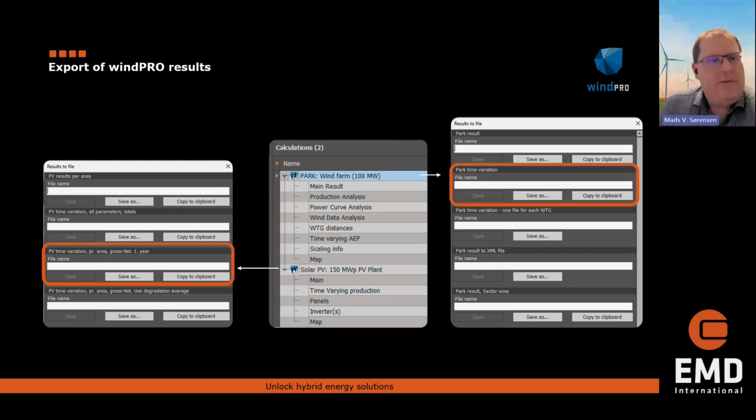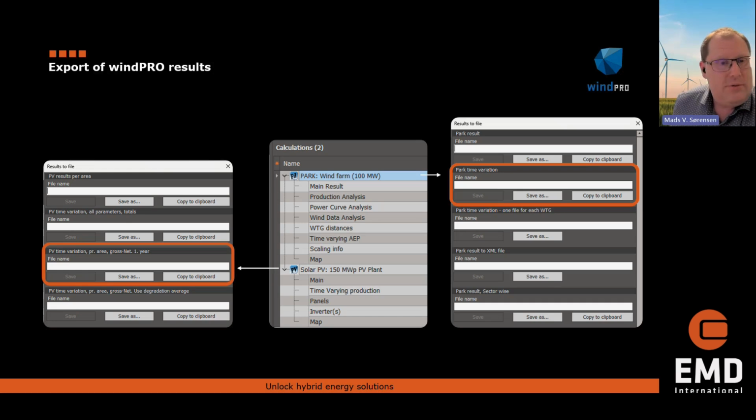And for the PV, I would normally suggest exporting the data for the first year, so you can take care of the degradation in Energy Pro, for example.